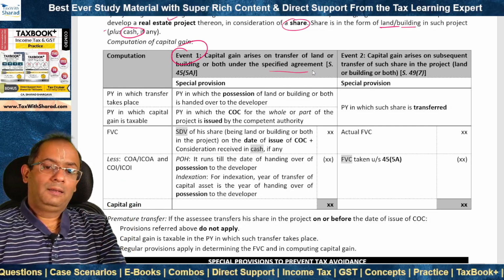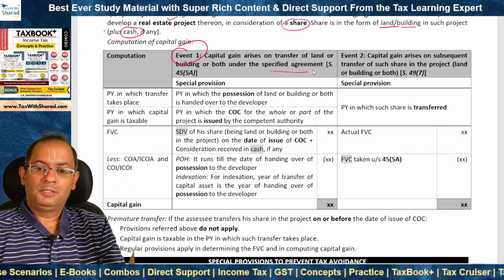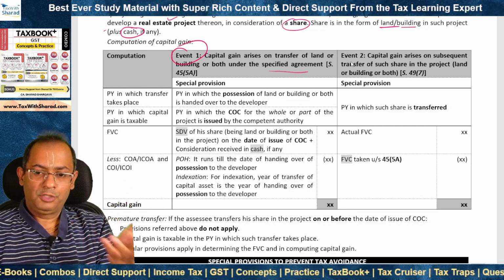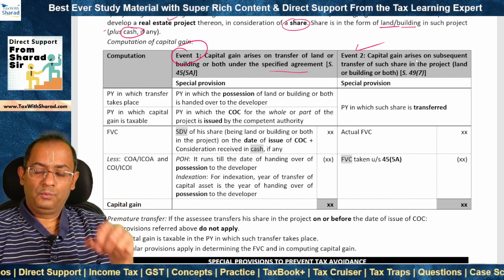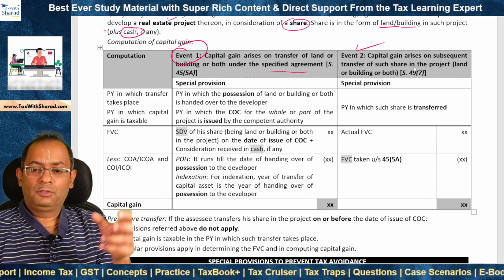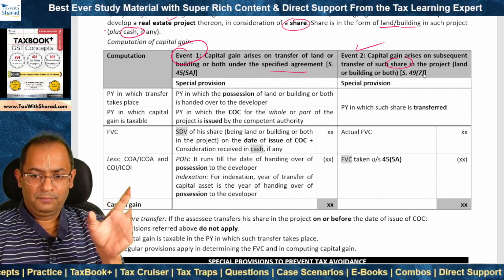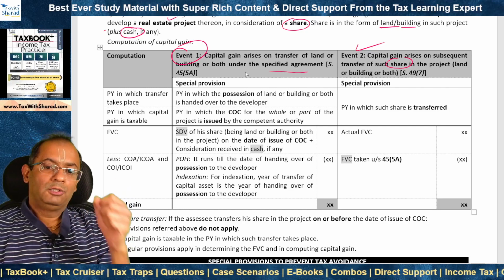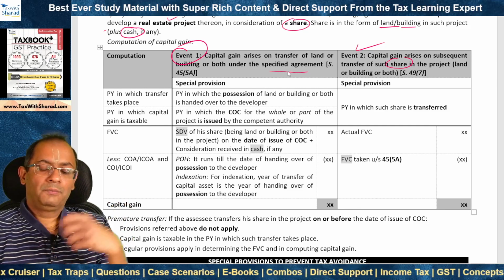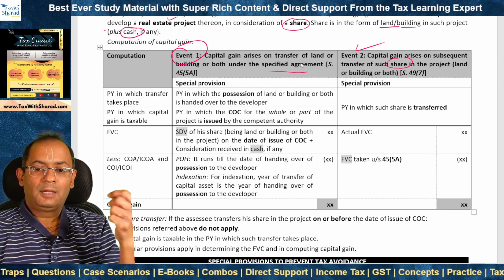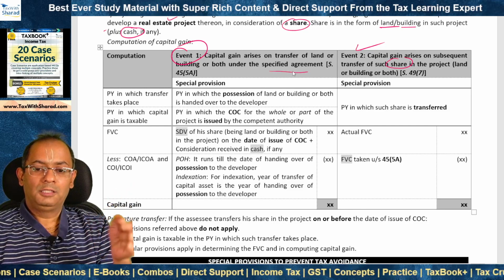Okay, and then the individual or HUF would get his consideration as share in the project. In event 2, the individual or HUF or the SSE will then transfer or sell his share in the project. So these will be the two events. So we pick up the first event first, where the SSE transfers the land or building under the specified agreement